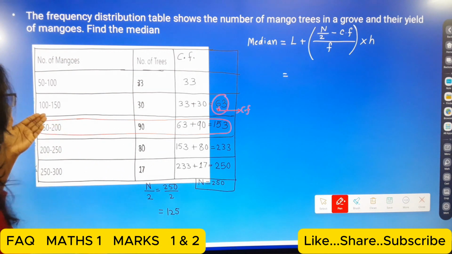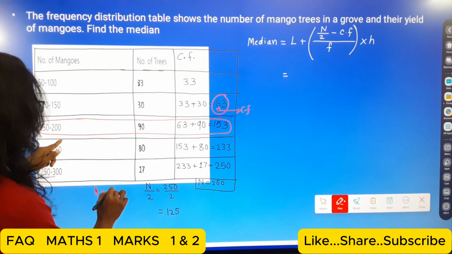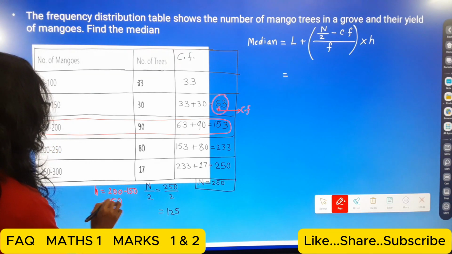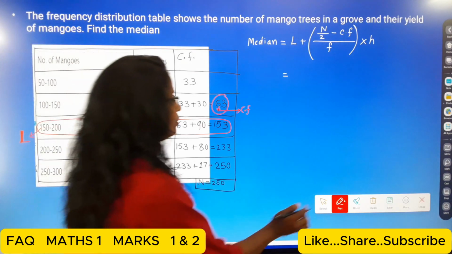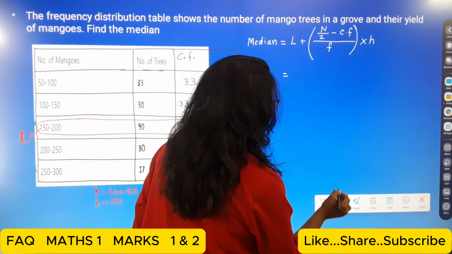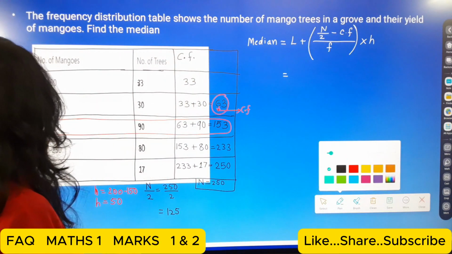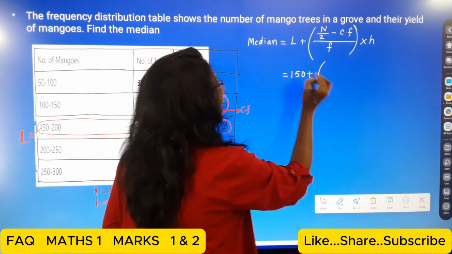So the height H is equal to, take any one, 200 minus 150, which means 50. So H is equal to 50. So now we have the values. Now we do the substitution. The main part is the substitution. L is equal to 150 plus N upon 2.